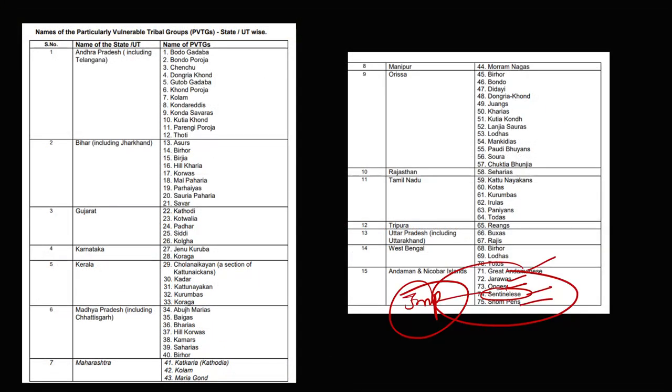Gujarat, Jharkhand and West Bengal were also in the news. So this can also come PVTG list wise. You can just prepare this list. I'll be sharing this list in my prelims batch, and also in the PYQ.